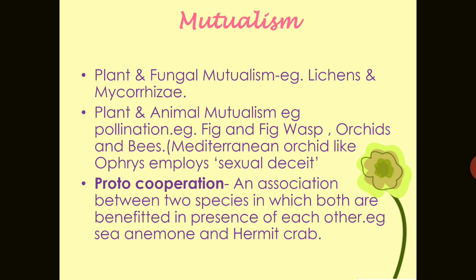And one example is also protocooperation. It is an association between two species in which both are benefited in the presence of each other. An example of this is the sea anemone and the hermit crab. In this case, the sea anemone attached to the body of the hermit crab protects it from enemies with its nematocyst cells, and in return the anemone receives pieces of food dropped by the crab, and it is carried to a new place by it. So this is also a very good example of mutualism.